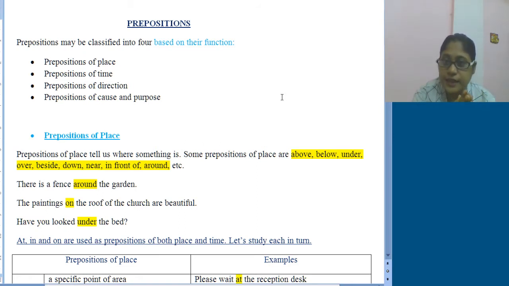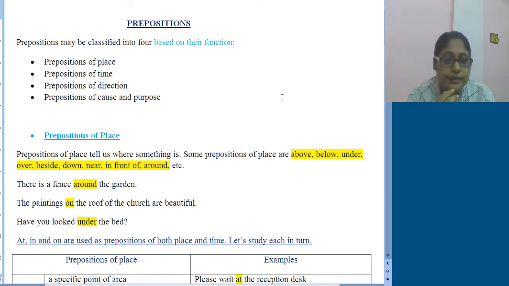For example, there is a fence around the garden. Fence means it covers the entire boundary area, so it is around the garden.